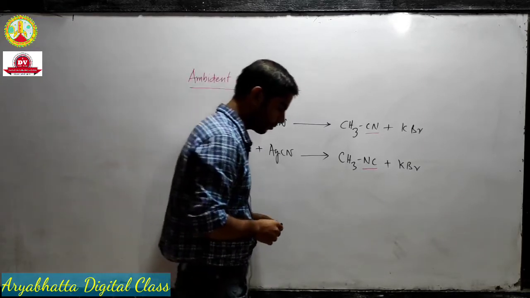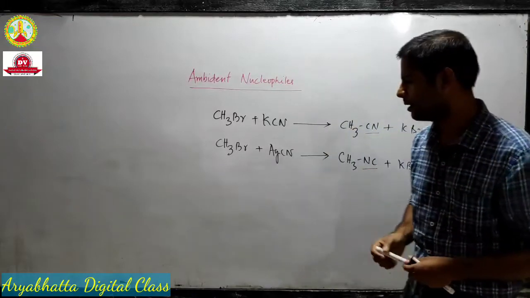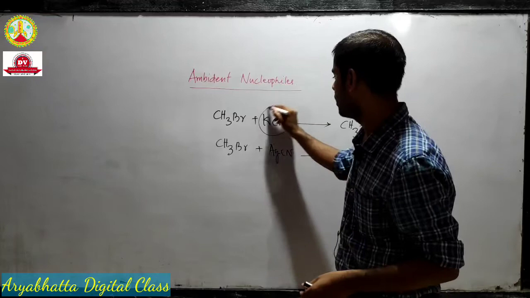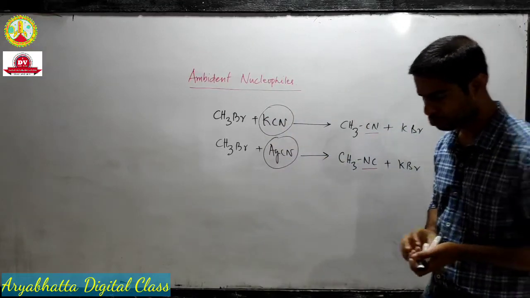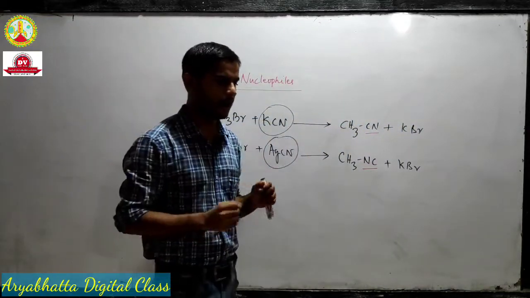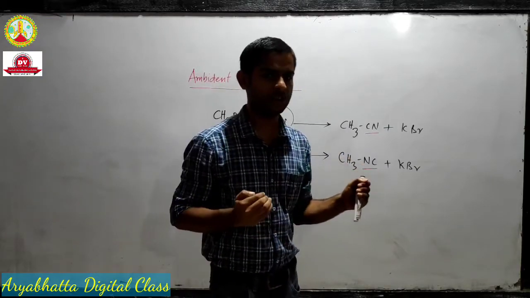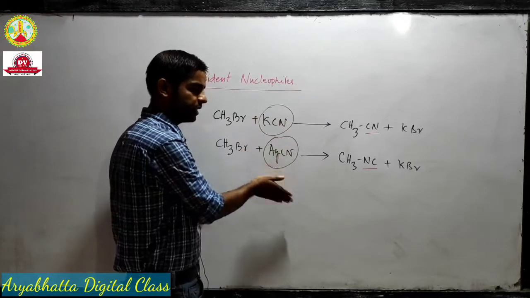Now, you must have observed that this is happening just because we changed the reagent. That means the connection of the cyanide molecule through carbon or nitrogen depends on the nature of these two reagents.